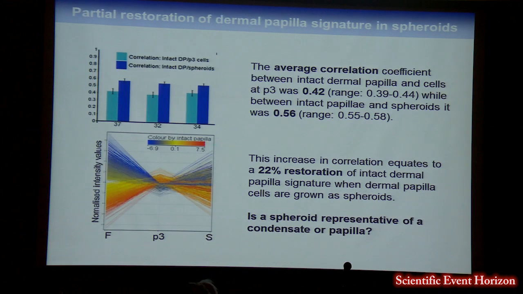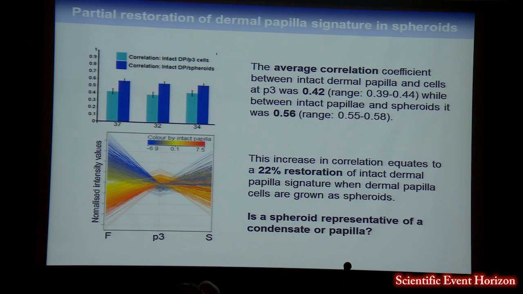We then performed a correlation coefficient analysis, and the average correlation coefficient between intact DP and cells in 2-dimensional culture was 0.42. Each donor is shown here, and this correlation is the light blue one.